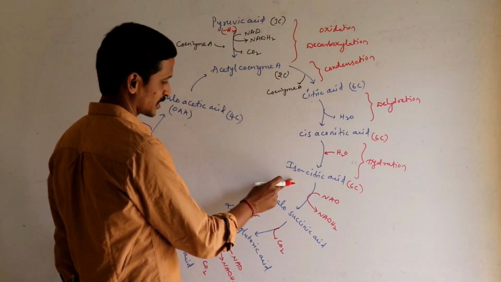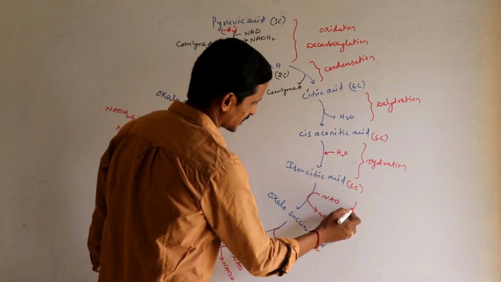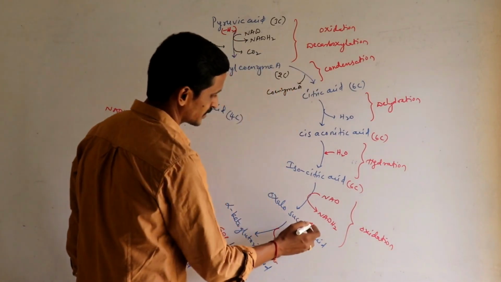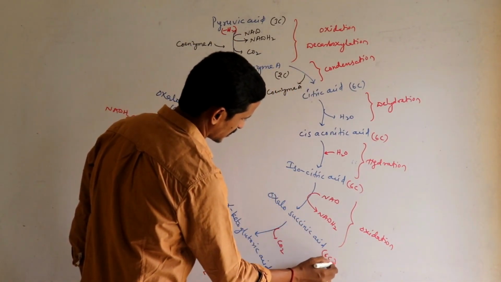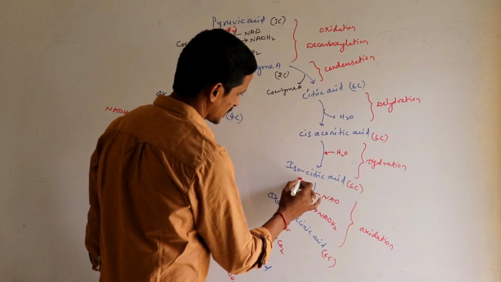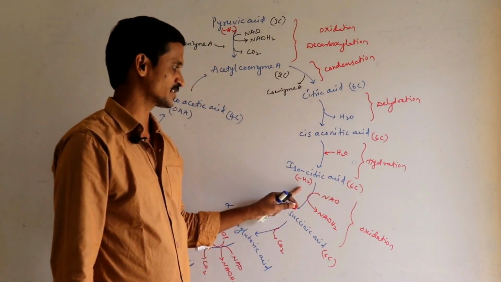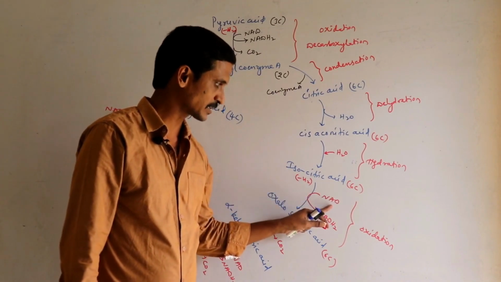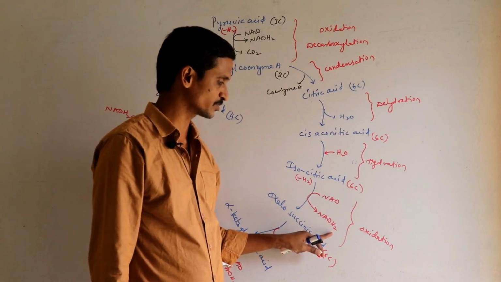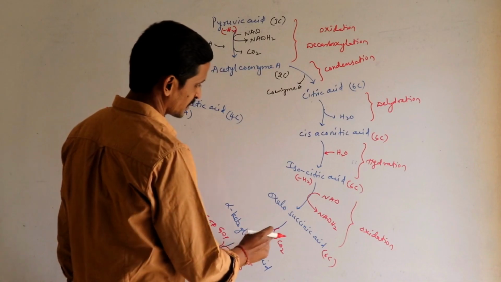Now this isocitric acid, a 6-carbon compound, undergoes oxidation, and it leads to the formation of oxalosuccinic acid, another 6-carbon compound. But as isocitric acid undergoes oxidation, hydrogen ions are released, which are accepted immediately by NAD. So you get another energy rich substance, that is NADH2. Then it leads to the formation of oxalosuccinic acid.